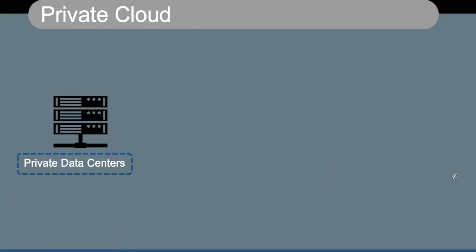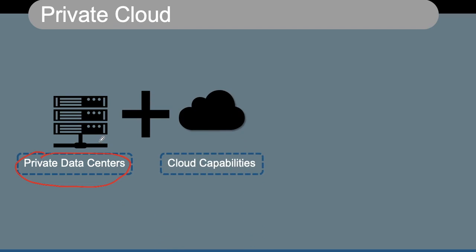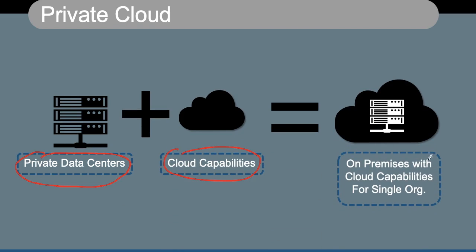In case of private cloud, you have your own private data center which is available on premises, but what you do is you use virtualization kind of technique and bring in the cloud capabilities, and finally what you will get is an on-premises data center with cloud capabilities available for only a single organization. So basically it is an on-prem data center with some cloud capabilities. This is what we call a private cloud.